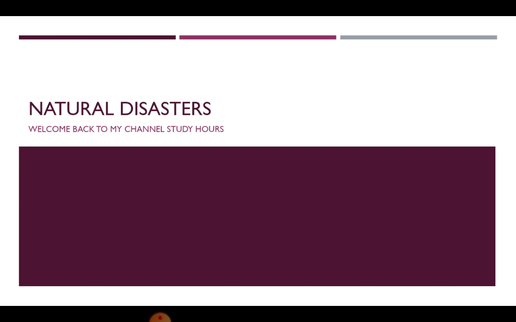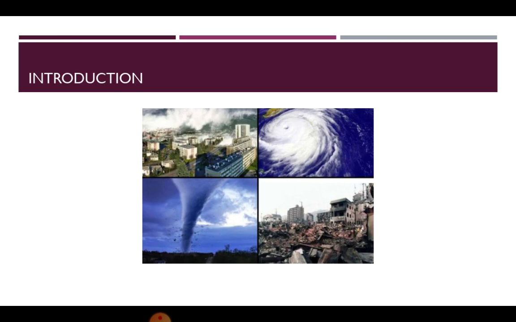Today my topic is natural disasters. Introduction. The word natural comes from nature. It includes all the plants, animals and other living and non-living things that are not human made. It also refers to things that happen and are beyond our control. Natural disasters or calamities show the destructive powers of nature.